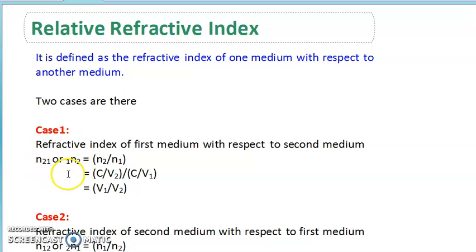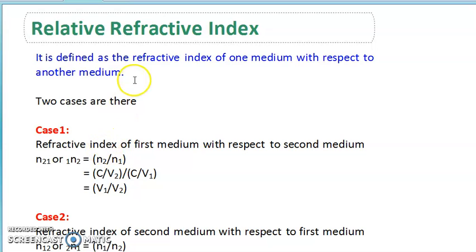And how do we write the formula? It is as simple as this: the refractive index of the first medium with respect to the second medium is the refractive index of the second medium upon the refractive index of the first medium.